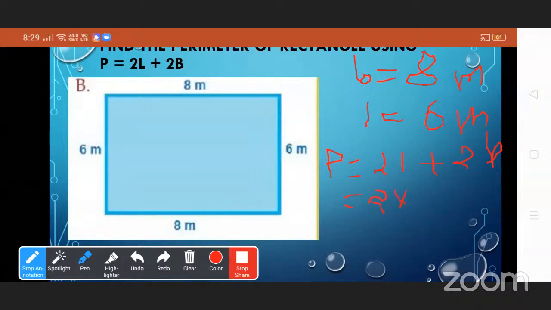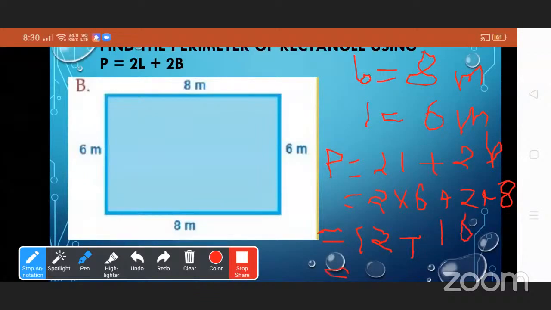Means 2 into L, which is 6, plus 2 into B, which is here 8. So 2 into 6 is equal to 12. 2 into 8 is 16.